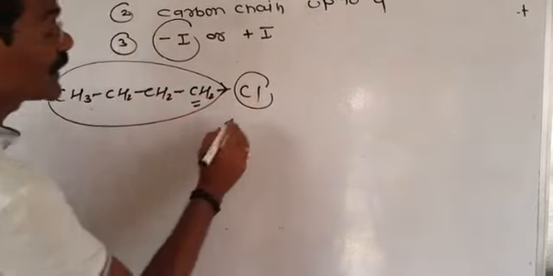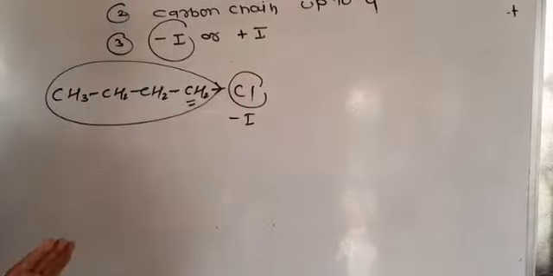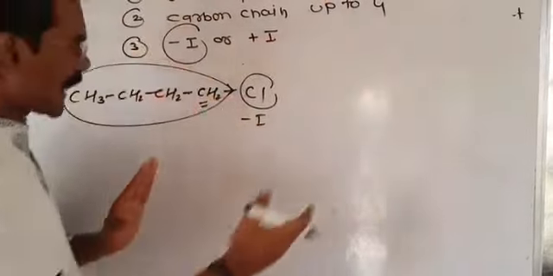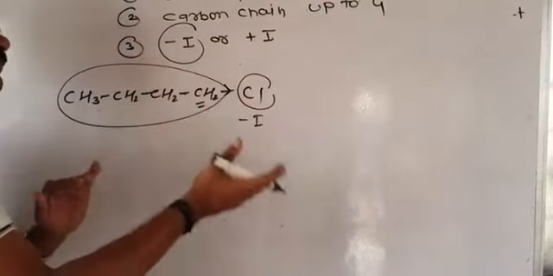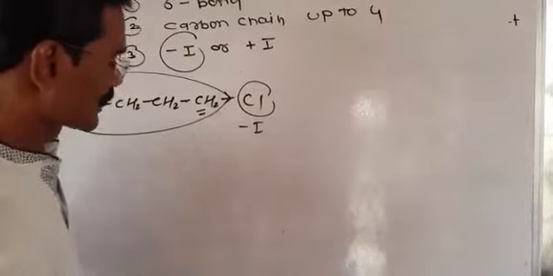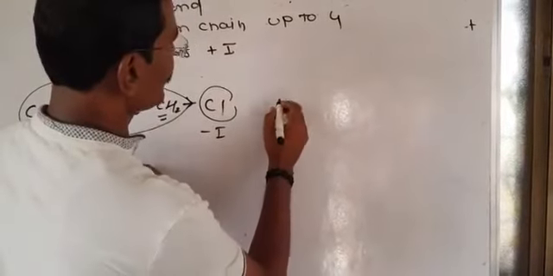It means chlorine creates the negative inductive effect. It means if the electron density of the carbon chain transfers toward a particular atom, and that atom must be more electronegative than this carbon atom, then such an effect is called negative inductive. And suppose, what is the meaning of positive inductive?